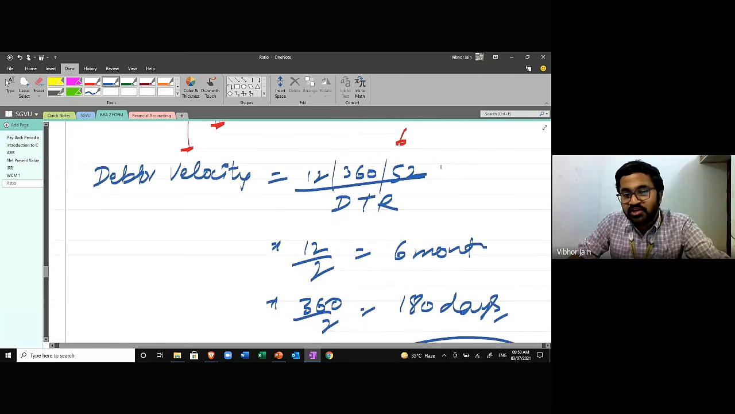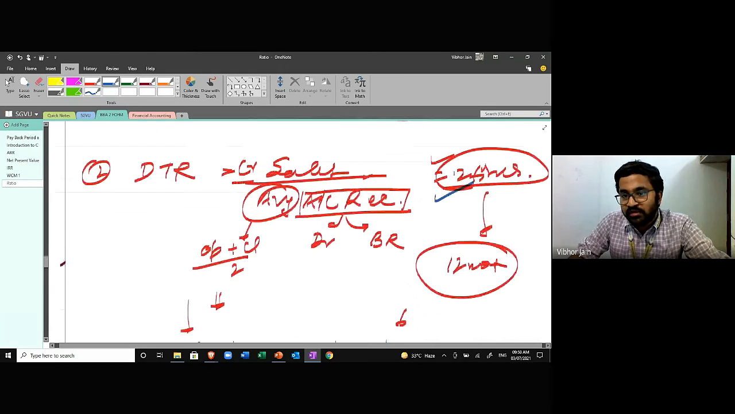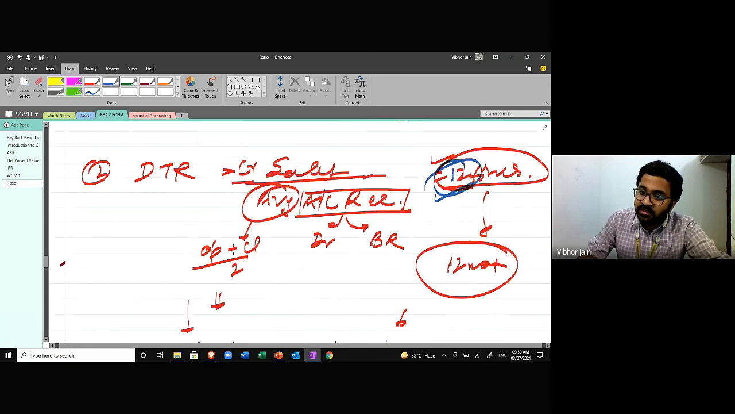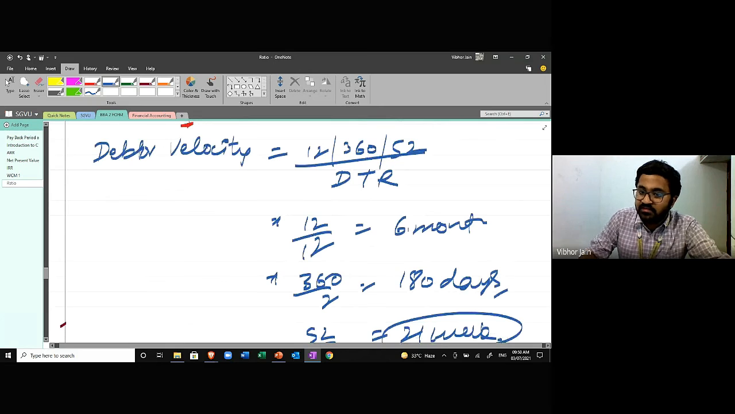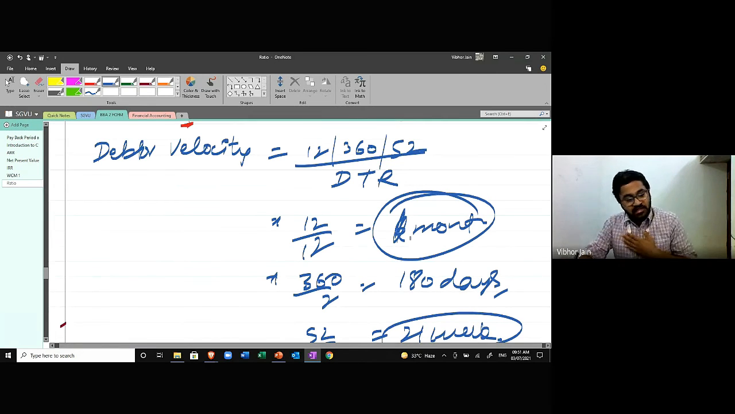Okay, so if this ratio is higher, if this is not 2, if this is 12, this means that I'm receiving the money every month. Okay, so 12 divided by 12, that is 1. So every 1 month I'm receiving the cash, and that is beneficial for the business.